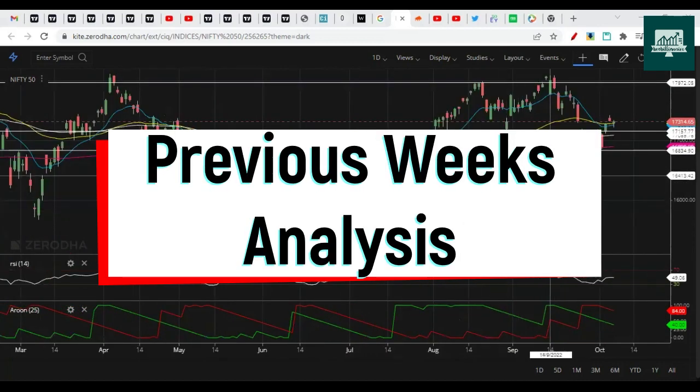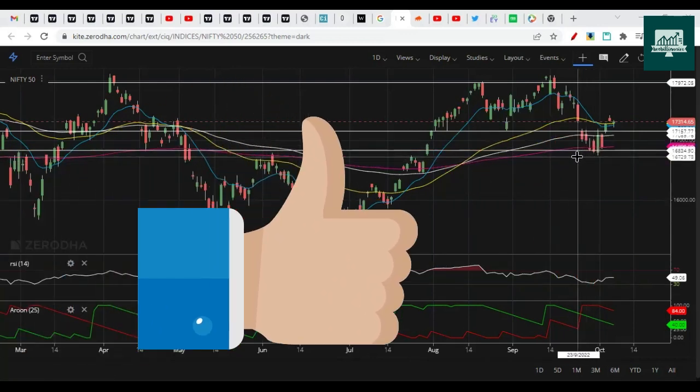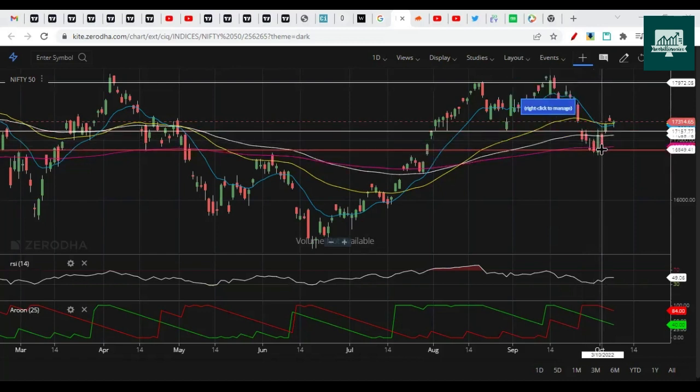In the previous week, we expected Nifty to first drop and then probably it could rise. That's what we said, unless and until it breaks the previous high. So it did give a sharp drop. We expected Nifty to drop towards 0.6 Fibonacci, or you could say somewhere near 16,900.